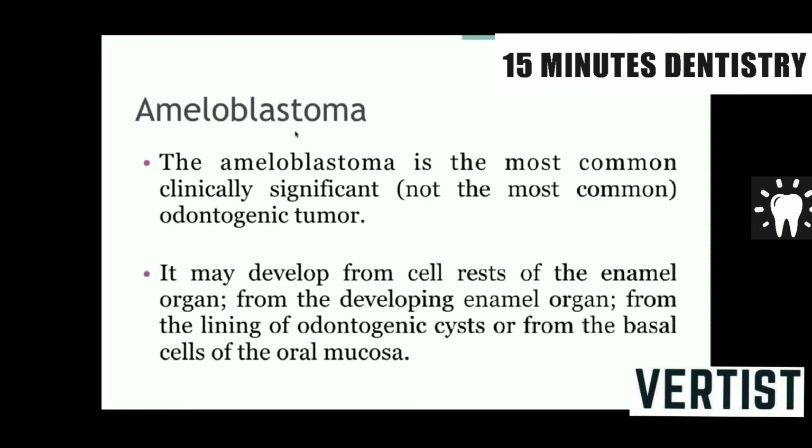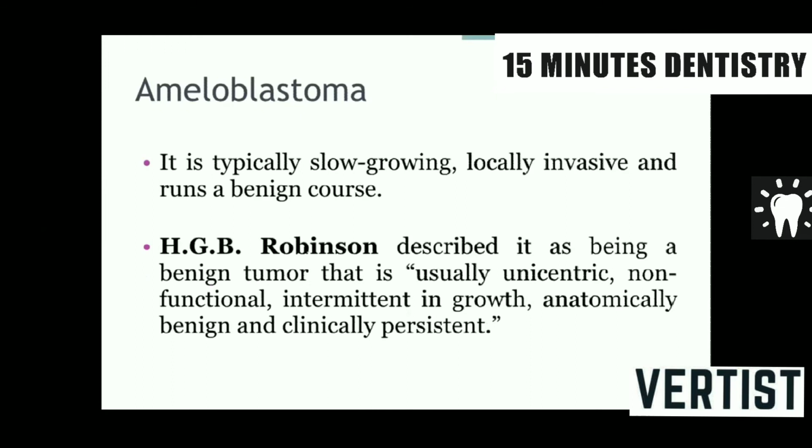Now, let us start with ameloblastoma. It is a benign odontogenic tumor of ectodermal origin, that is epithelial origin. This is a tumor of ameloblasts. So here OMA is suffixed to ameloblast cells, so it is ameloblastoma. And it may develop from cell rests of Serres, or from the developing enamel organ, or from the lining of the odontogenic cyst, mostly the dentigerous cyst, or basal cells of the surface epithelium.